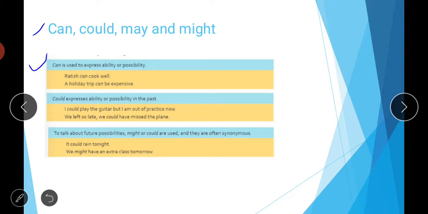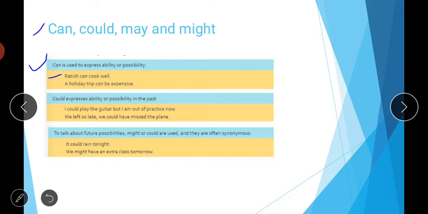Can is used to express ability or possibility. Both things: sometimes to show the ability to do something, and sometimes to show the possibility. For example, Ratish can cook well. We are talking about a person who has the ability to cook well, so we can use the word can to express that ability. So, Ratish can cook well.